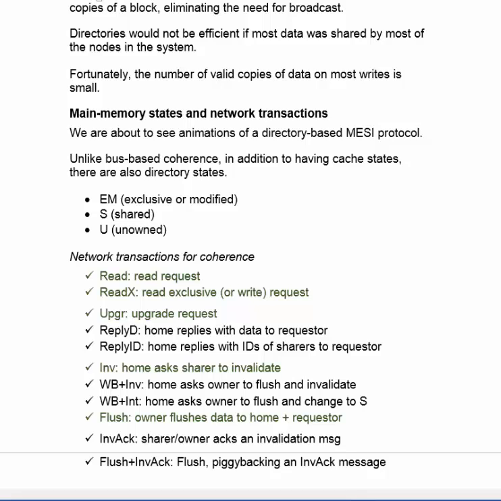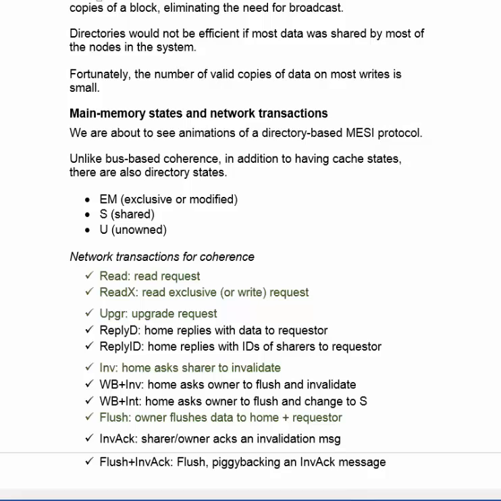Now, the network transactions for coherence have some similarities with the transactions that we saw in bus-based protocols. And indeed, those transactions that work the same way I've shown in green on the slide. One of the main differences is that in a directory-based protocol, a request is sent to the home node, and then the home node needs to reply. So we have two reply transactions. One where it's a read request, and then it responds with the data to the requester. On the other hand, if it's a write request, the node that wants to write the block is going to need to find out the sharers. So it asks the home node what the sharers are. And then we get a reply ID transaction.